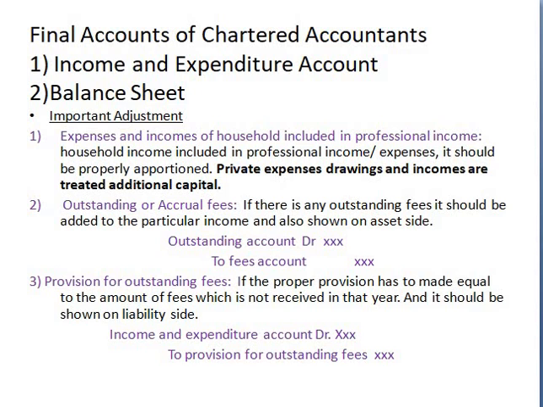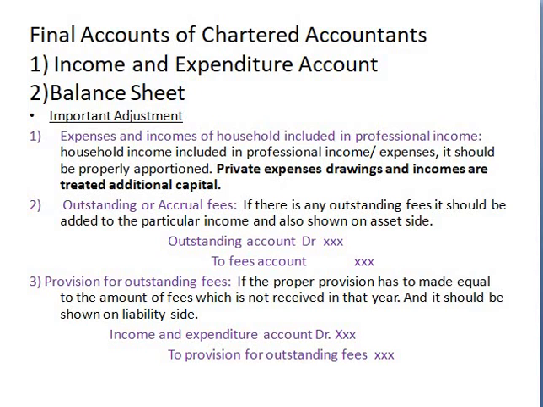And the second one, what is that second one? That is outstanding or accrued fees. So what is outstanding? Still to be received, not yet received. Still receivable, not received. Those are called outstanding. You people know what outstanding is. If there are any outstanding fees, they should be added to the particular income and also shown on the asset side. If you have any outstanding income for the current year, that should be added to the concerned income, and once again you have to represent it under the asset side of the balance sheet.